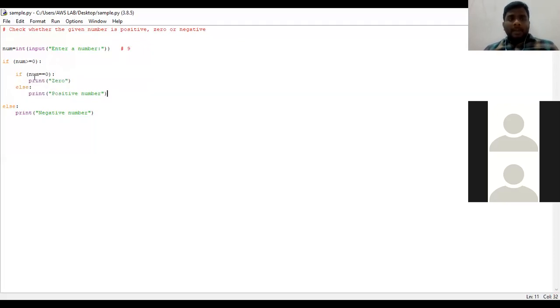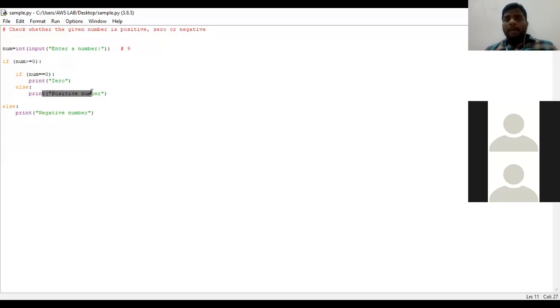Here it checks again. Num equal to 0. Num in the sense 9. Is 9 equal to 0? No, right? It does not enter into this body. That means this particular statement will not be executed. If this particular if condition is gone, then automatically which will be executed is positive number.